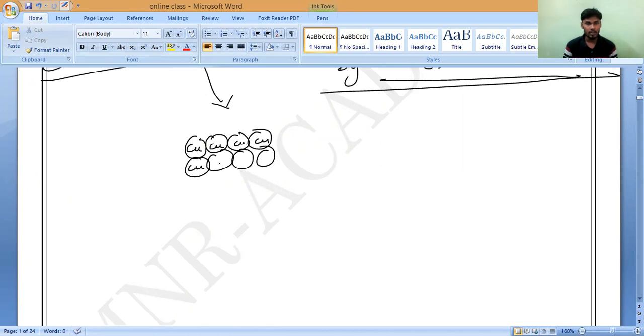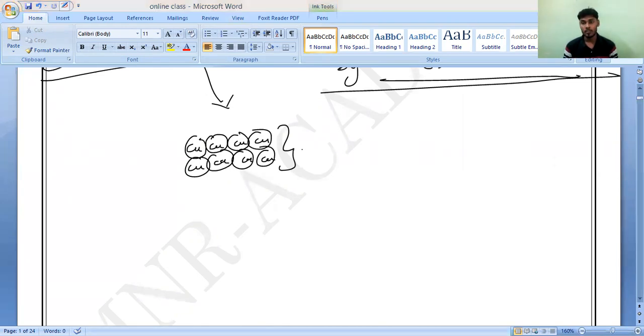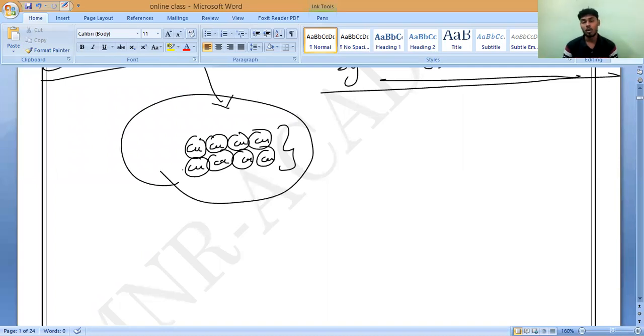Like that, if you take iron, only iron atoms are present. These substances cannot be split up further into simpler substances because the atom itself is the simplest unit. So that is what we should call an element. That is what you have to remember.